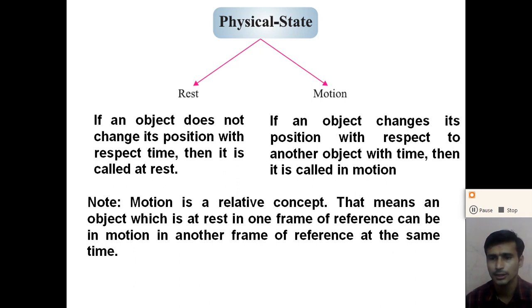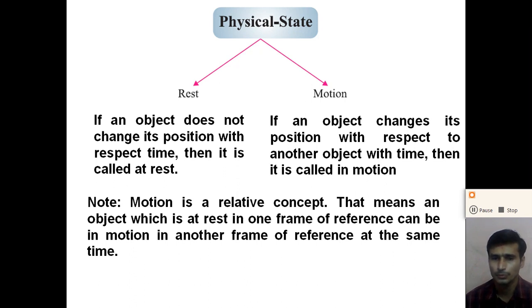Who observes the motion of the object? That is an important thing. Motion is a relative concept between the observer and the object. So the object which is at rest for one person can be in motion for another person at the same time. For example, if we look at trees and buildings from the earth, they seem stationary to us. But if you look from the moon, they will rotate with the earth's rotation.